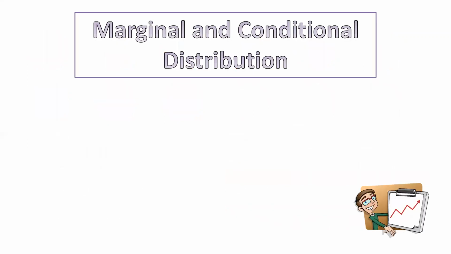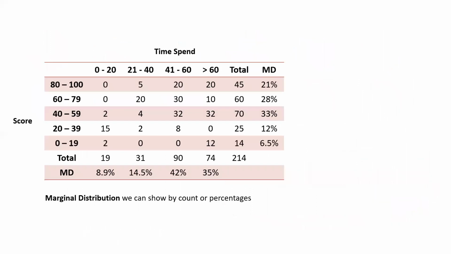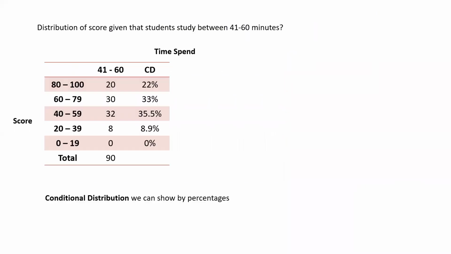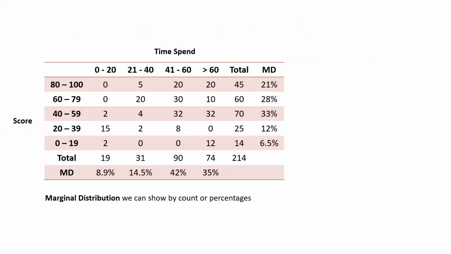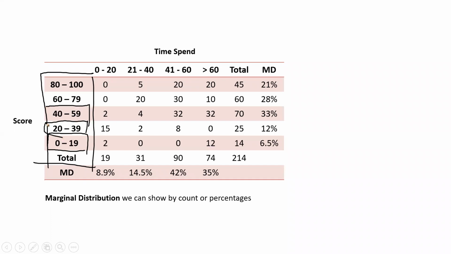Now there is a concept of marginal and conditional distribution. What is a marginal distribution and what is a conditional distribution? We'll quickly talk about that. Here if you see, I have a data where this is my marks, how many marks students are getting, 0 to 19, 20 to 39, 40 to 59, 60 to 79, and so on, 80 to 100. And these are the time they spend on studies.